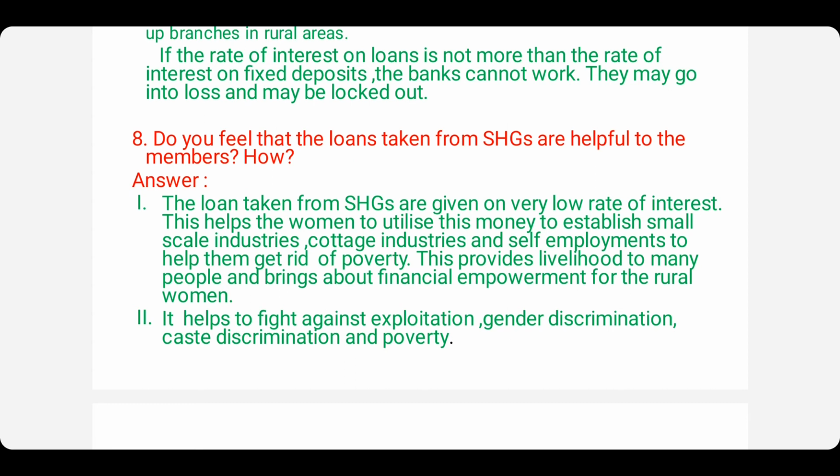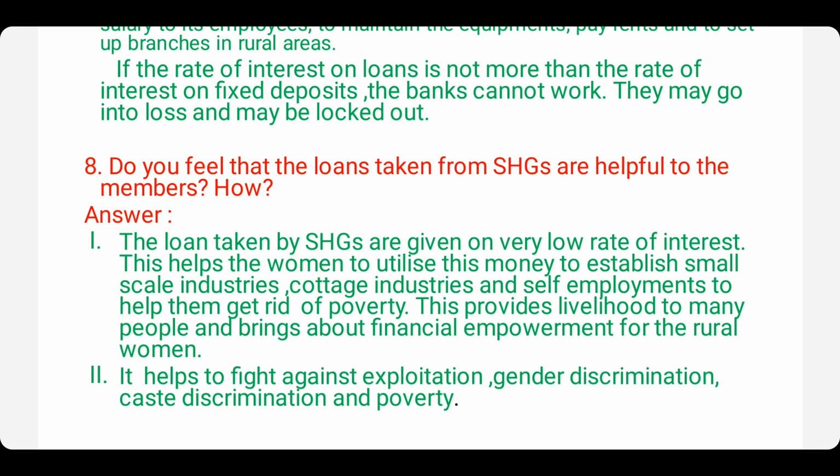How? The loans taken by SHGs are given at a very low rate of interest. This helps the women to utilize this money to establish small-scale industries, cottage industries, and self-employments to help them get rid of poverty. This provides livelihood to many people and brings about financial empowerment for the rural women. It helps to fight against exploitation, gender discrimination, caste discrimination, and poverty.